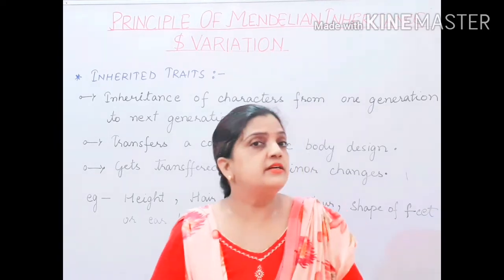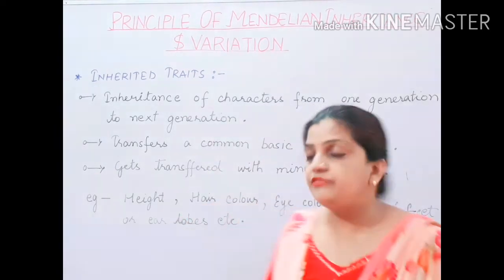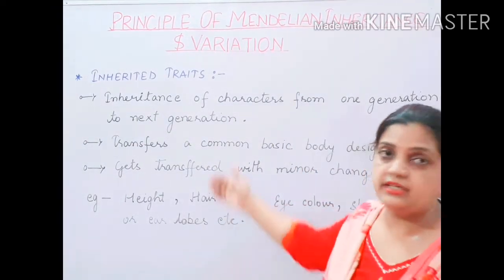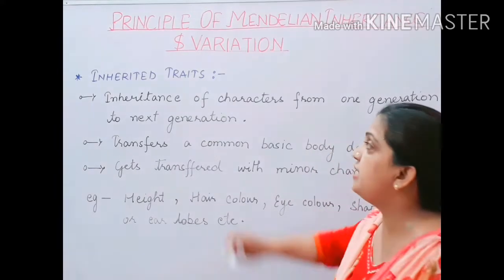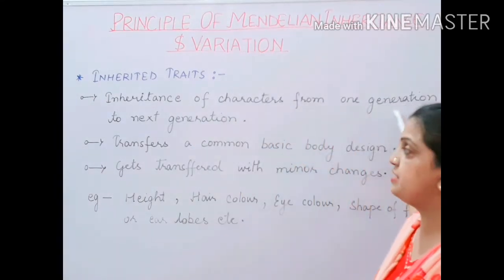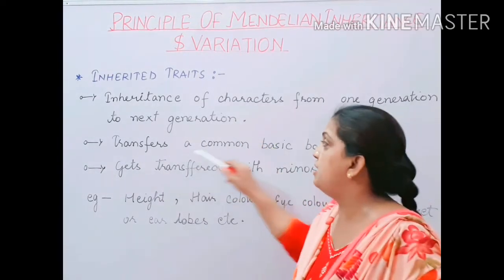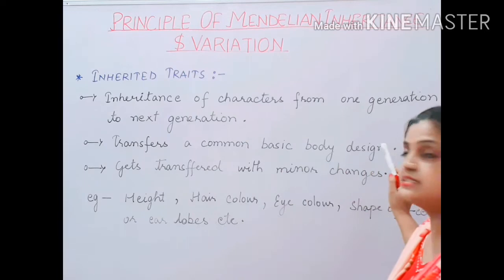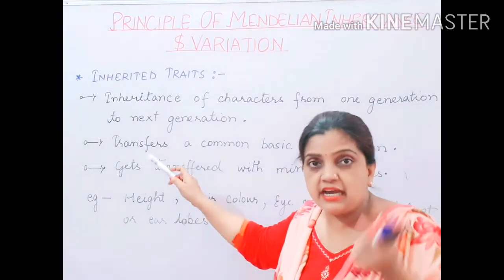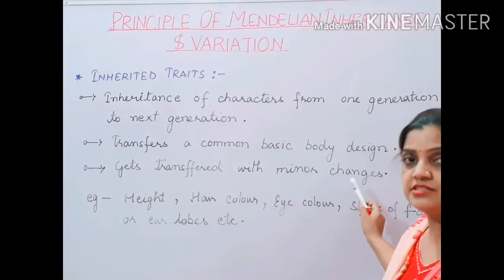Now here in this part we are not going to discuss that exactly, but what we were discussing was the definition of inherited traits. Inherited traits was the inheritance of a character from one generation to the next generation, and what it transfers is a common basic body design. And children, this design which is being transferred has minor changes in it.